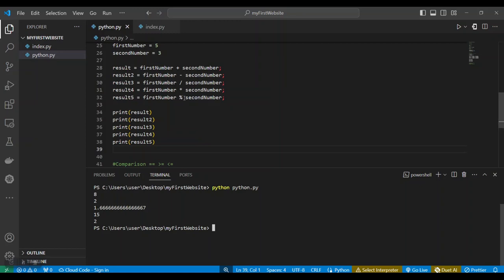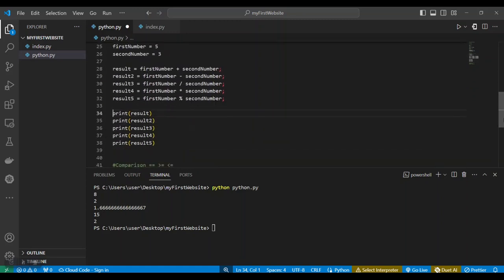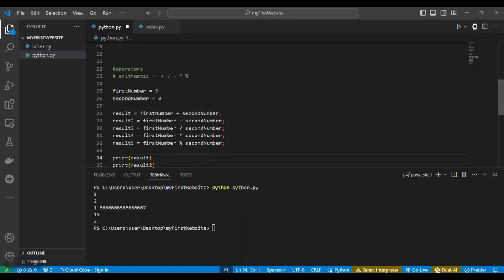Now what this modulus does is that it divides a number and then returns only the remainder. So for instance, 5 divided by 3 is going to give us 1 remainder 2. So 3 is going to go into 5 just once and it's going to remain 2. So this modulus simply returns the remainder of that division. That is what that does. So that is simply all about operations in Python. There are other basic things you can do, but that is just the basics of what you need to know.